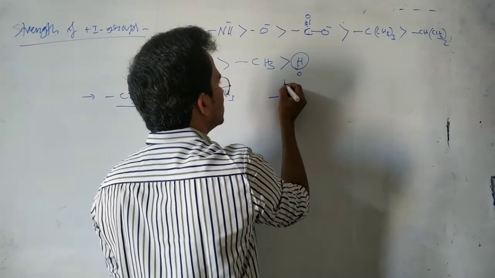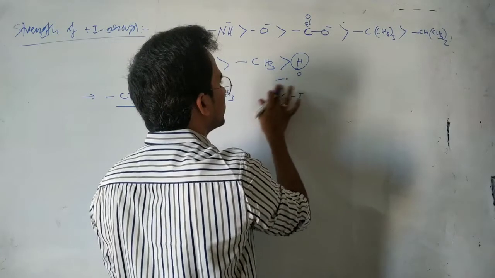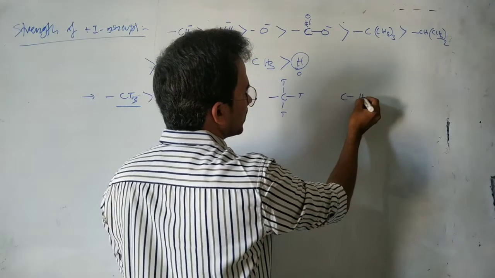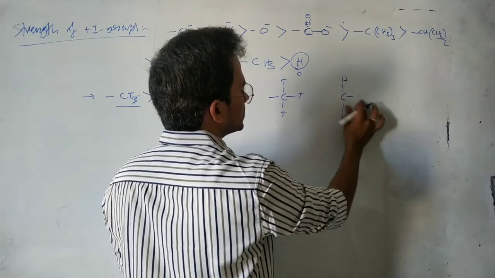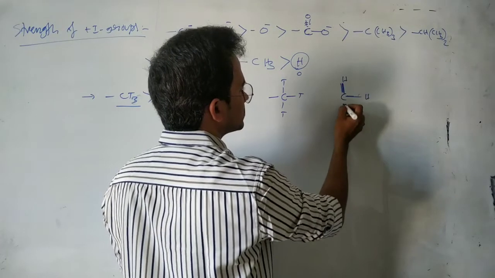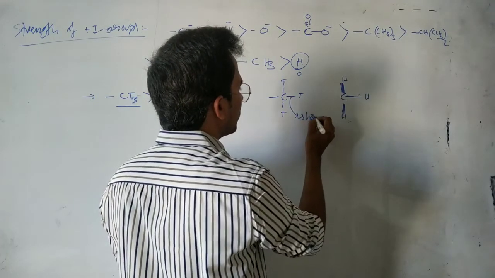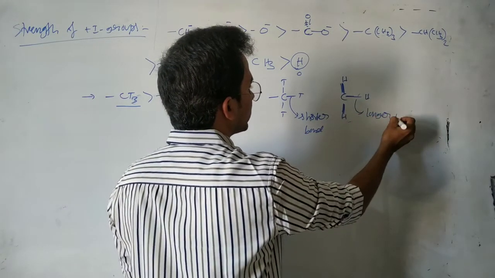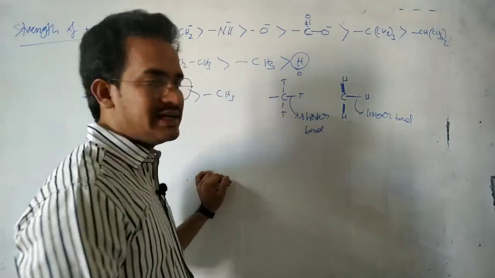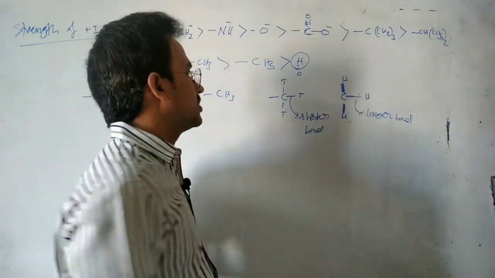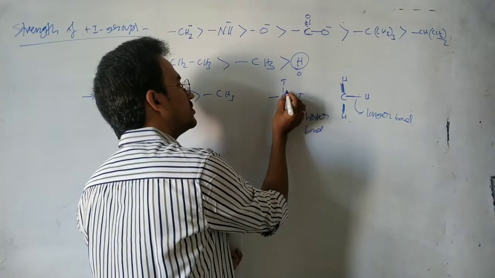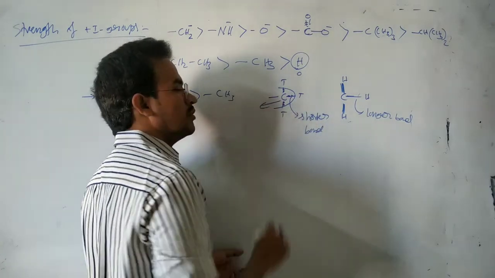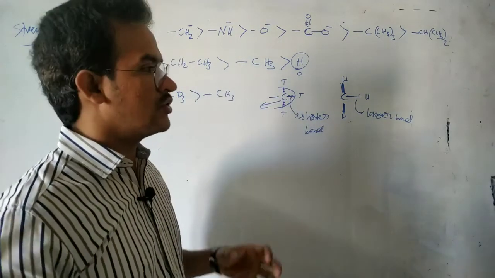You see here T and here T. Now the CH bonds are the longer bonds, and the CD and CT bonds are shorter bonds. When compared with CD and CT, the CH bond is a longer bond. The CT bond is a shorter bond, which means around the carbon more electron density is accumulated, so it is ready to release more electrons.